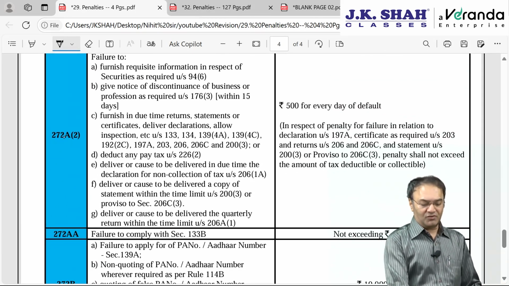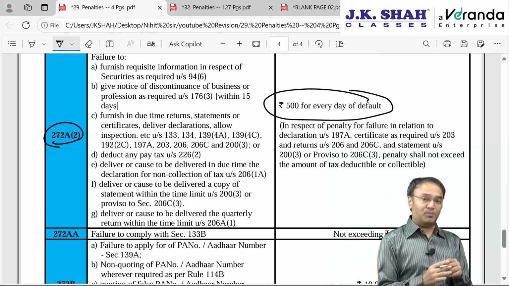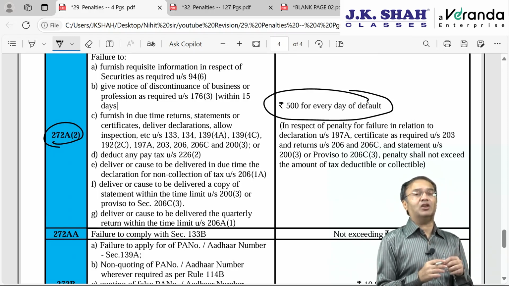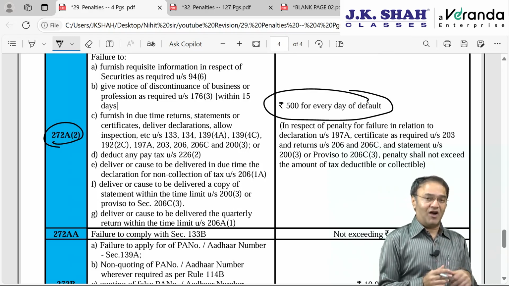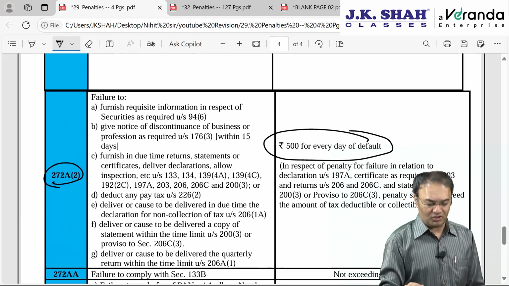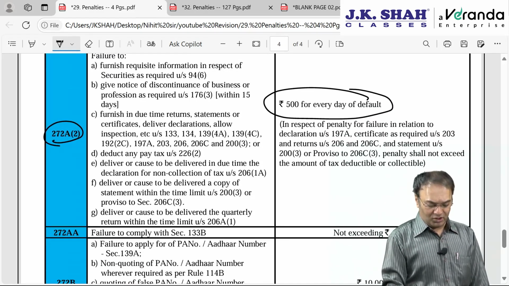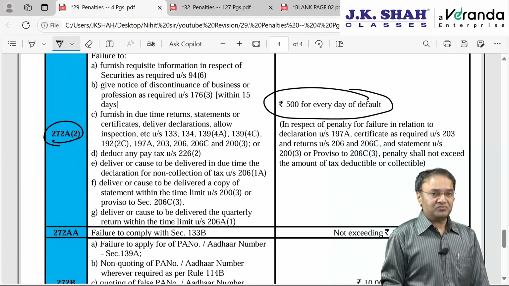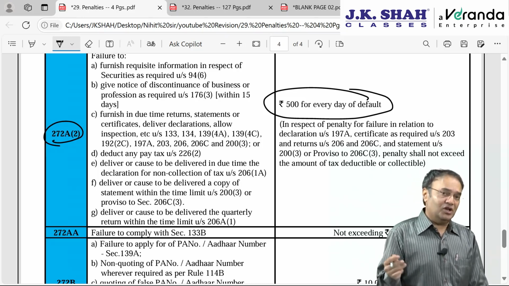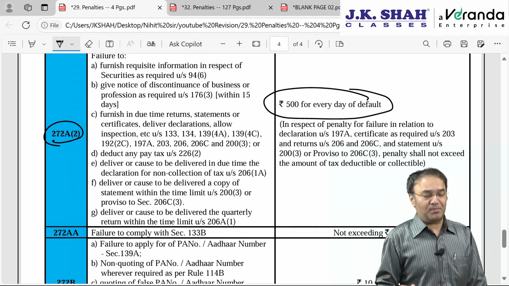Okay, next is 272A subsection 2, 500 rupees per day penalty. Here the penalty was 100 rupees per day, but recently, 2-3 years back, it was increased 5-fold to 500 per day for certain defaults. For namesake there are 5 defaults, but actually they result in A, B, C, D, E, F, G, that is 7 different types of default. These defaults we discuss in the respective chapters at respective places, plus we discussed them in the penalty chapter.